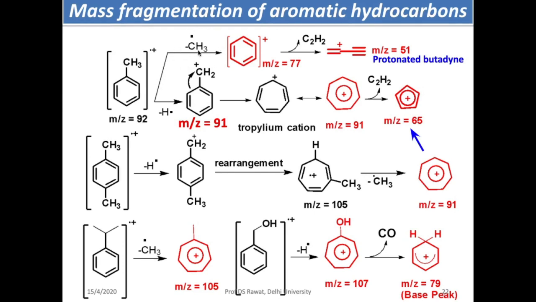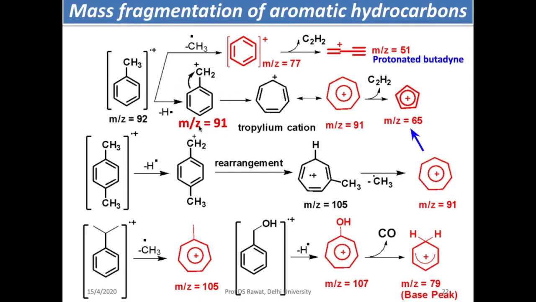Another way is to remove CH3 as a radical. You can get the phenyl cation. So if I have benzene, this is the cation you get. From the benzene radical cation, hydrogen will be removed as a radical. From here acetylene goes off, you get this protonated butadiene-type ion and m/z value 51.